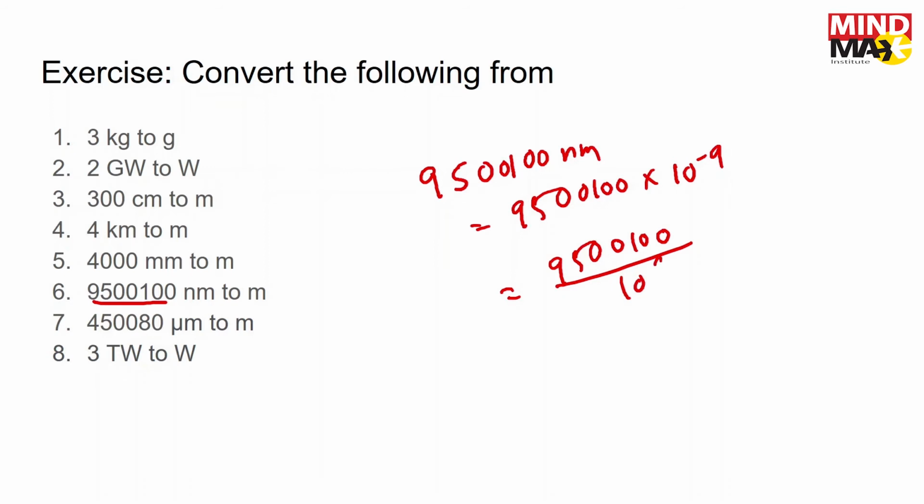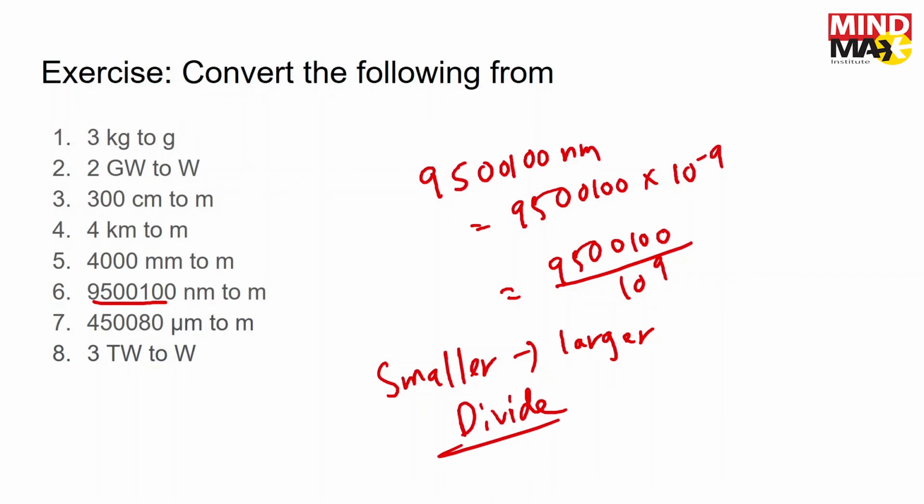10 to the power 9. You can either write it in standard form like this, or you can divide it. So basically, whenever you go from smaller units to larger units, you divide. See, we divided nanometers because it's a smaller unit and it's going to meters, which is a larger unit. So whenever we do so, we divide.